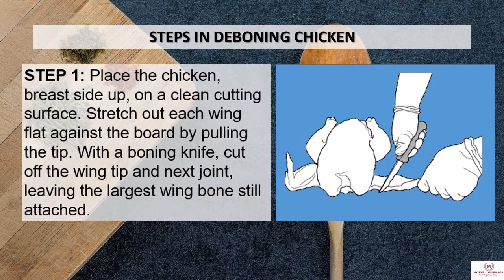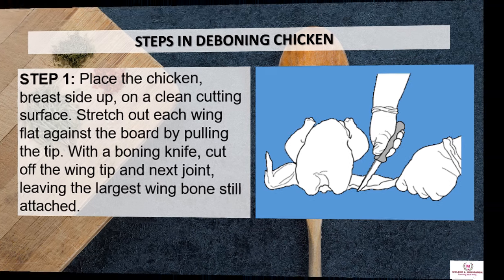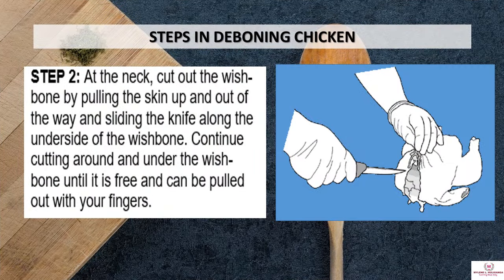Steps in deboning chicken. Step 1, place the chicken breast side up on a clean cutting surface. Stretch out each wing flat against the board by pulling the tip. With a boning knife, cut off the wing tip and neck joint, leaving the largest wing bone still attached. Number 2, at the neck, cut out the wishbone by pulling the skin up and out of the way and sliding the knife along the underside of the wishbone. Continue cutting around and under the wishbone until it is free and can be pulled out with your fingers.